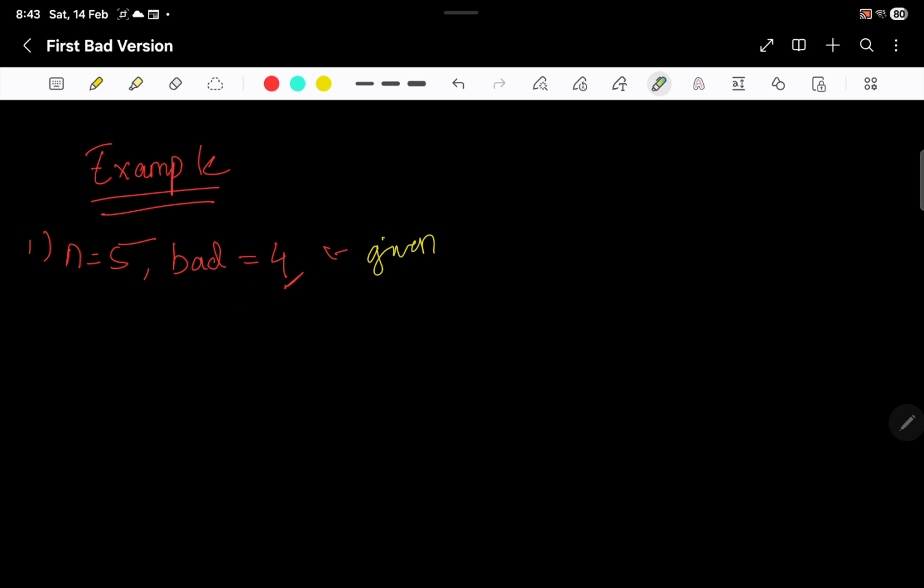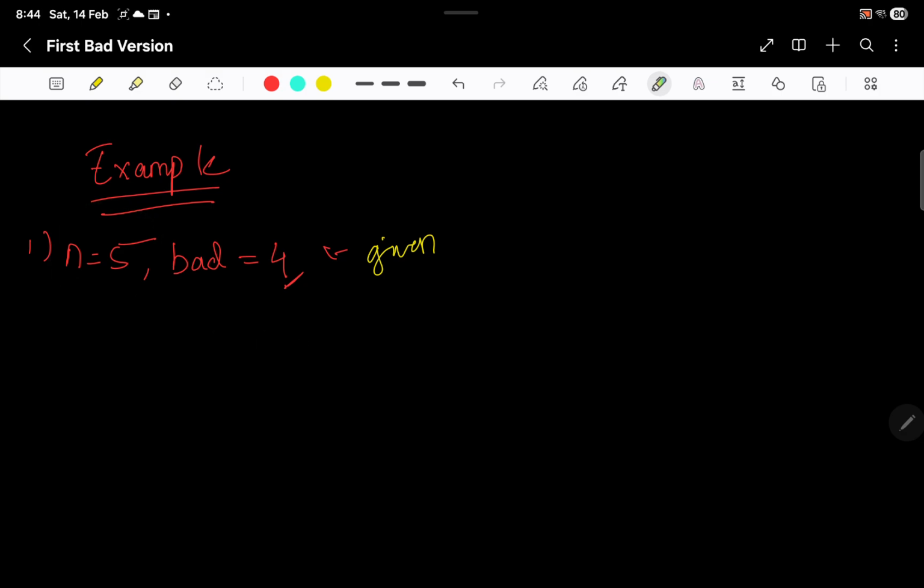But if you see the solution, you will see that the method accepts only one input, that is n, and this is like a given, that the fourth version is bad here. So this is basically the answer they have given. You can't just return bad because you don't have access to it. Sorry to break your hopes, but you can't just return bad. You'll have to iterate through the versions and find the first bad version.